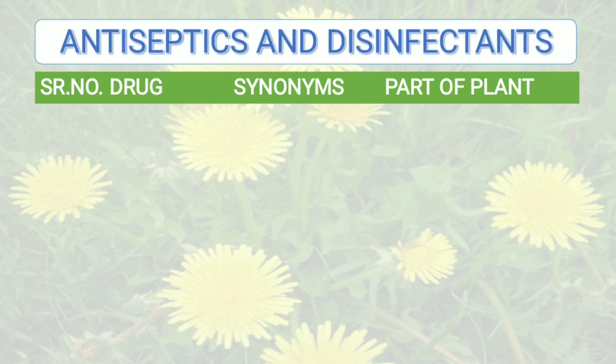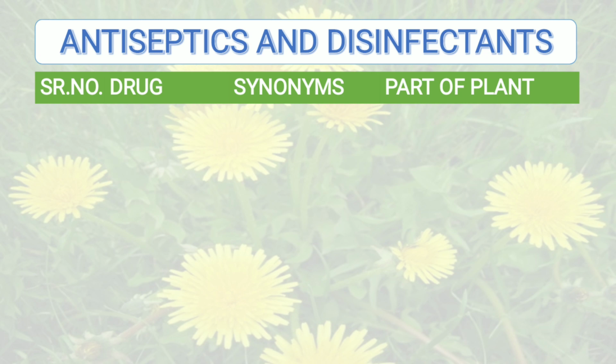Then moving to the next category, that is antiseptics and disinfectants. Antiseptics are the agents which are used to kill pathogenic microbes or prevent their growth on living tissues, whereas disinfectants are the agents which kill bacteria and their spores on non-living objects.